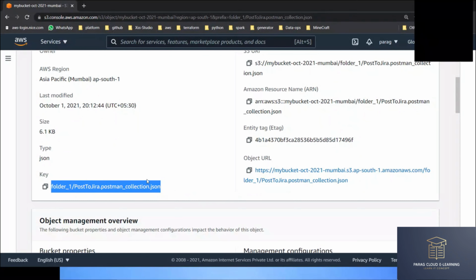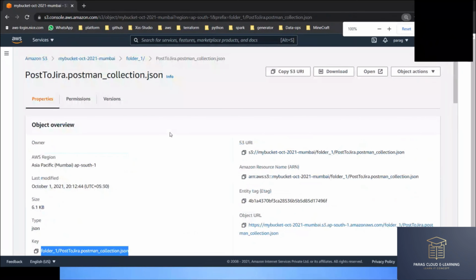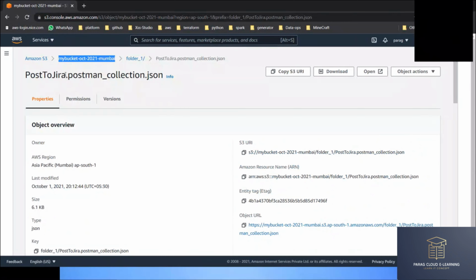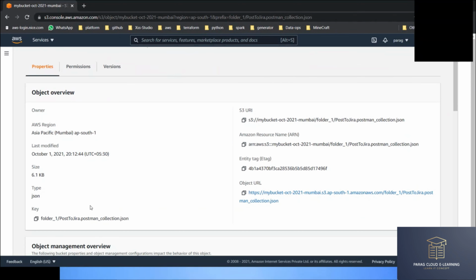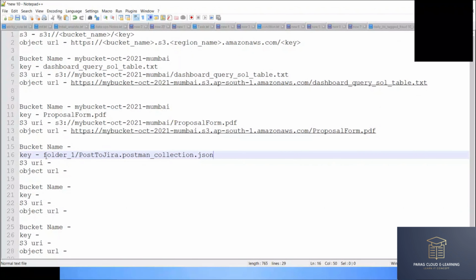If you compare with the full path, excluding the bucket name, your key is the full path of your file, a path plus file name. In which path this object is uploaded, plus the file name, is the key.